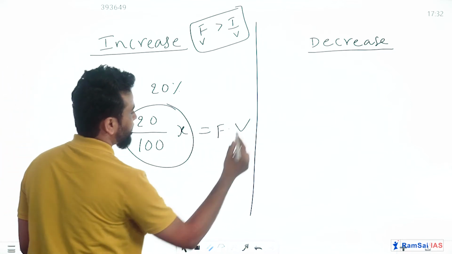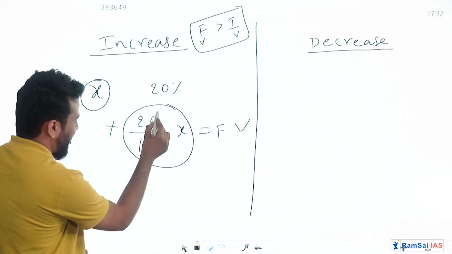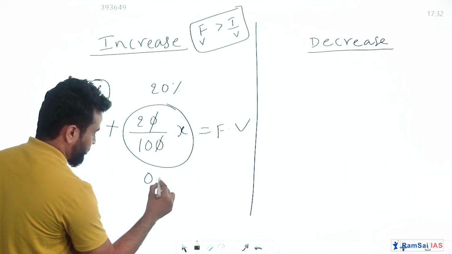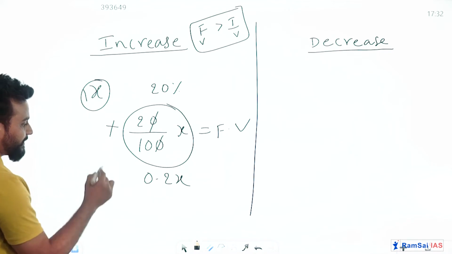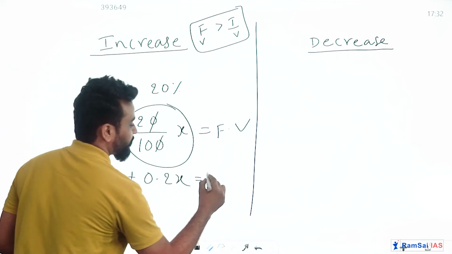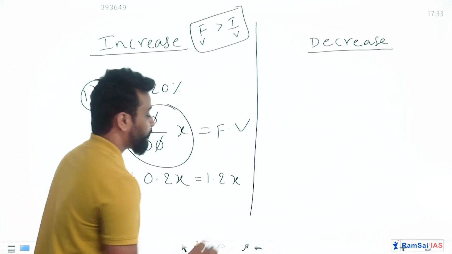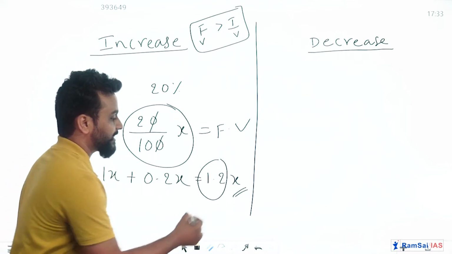So what will be the final value? 20 by 100, can I write it as 0.2X? And can I write this X as 1X? So 1X plus 0.2X will be 1.2X. So the final value will be 1.2 of the initial value.